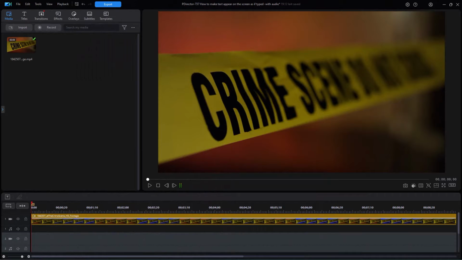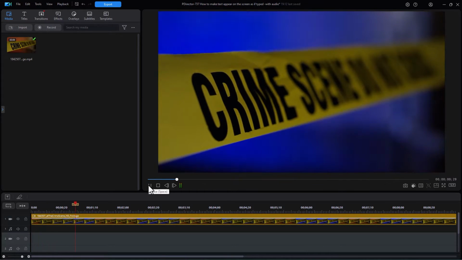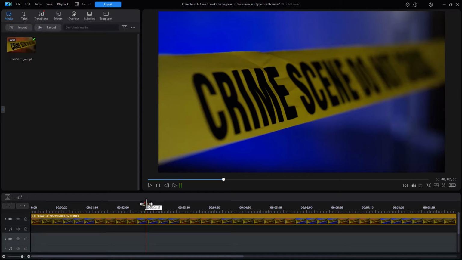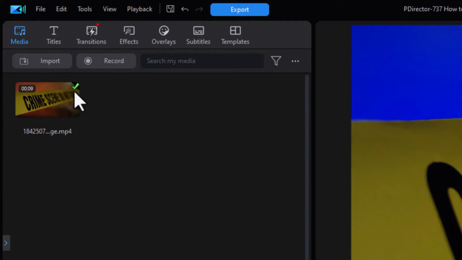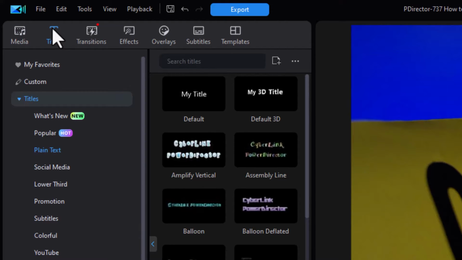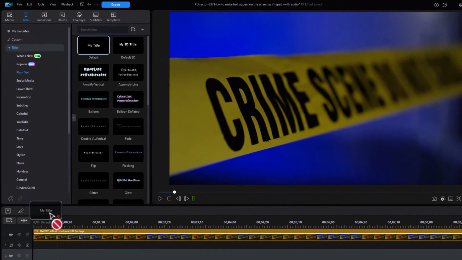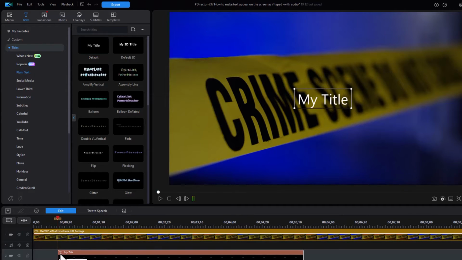I have on track number 1 a video. It just has crime scene tape and it has some flashing colors to highlight that. So what I'd like to do is put this kind of title somewhere near the beginning. So in order to do that, I'm going to go to my titles room. I'll click on the T in the upper left corner and I'm going to choose the simplest one to modify. So I'm in the plain text category and I'm going to choose the default my title and drag that down and put it in track 2 a little bit into my clip.